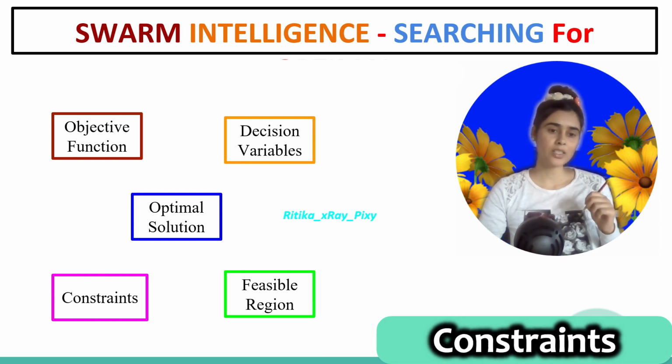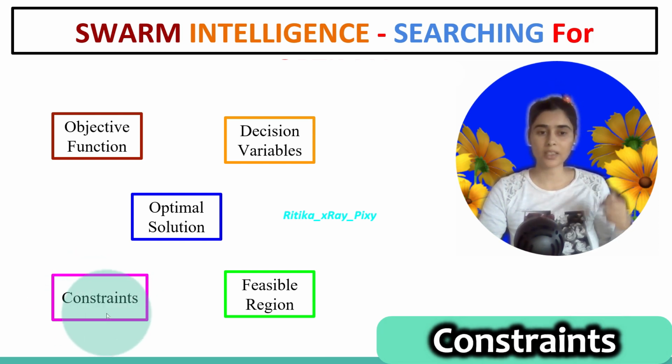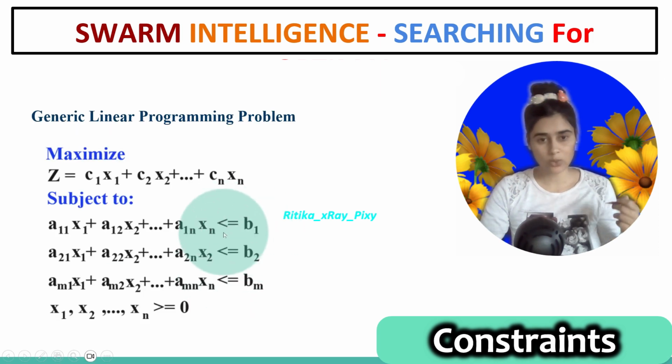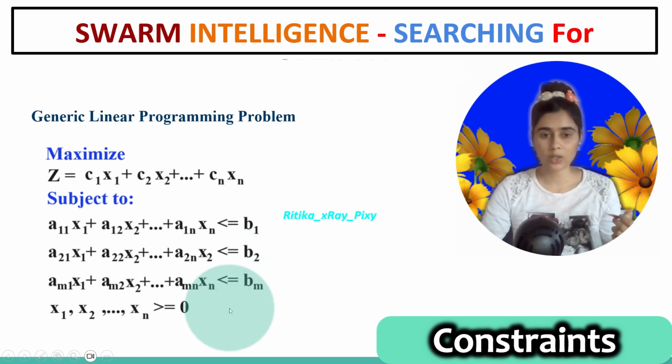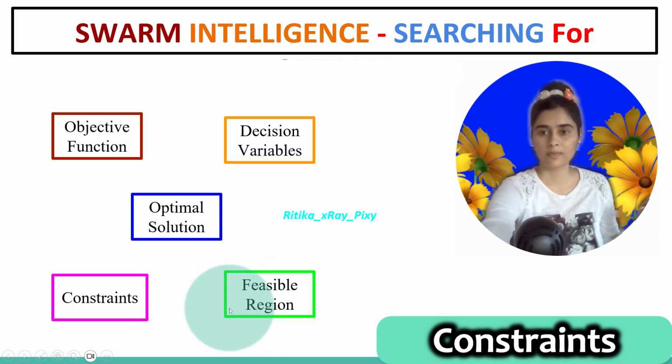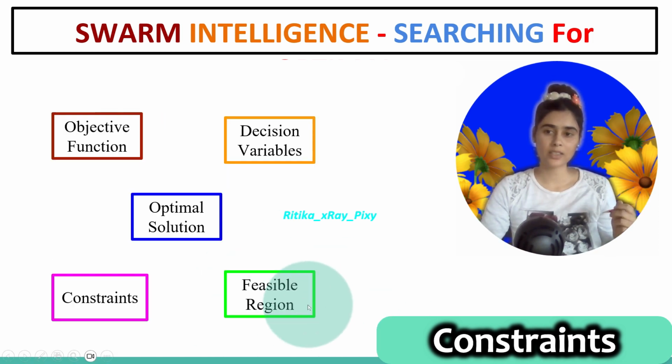Next we have constraints. Constraints represent the limitations and requirements that must be satisfied for the solution to be valid. We can use different equations and inequalities to define the boundaries of the feasible region. Next we have the feasible region, that is the area.